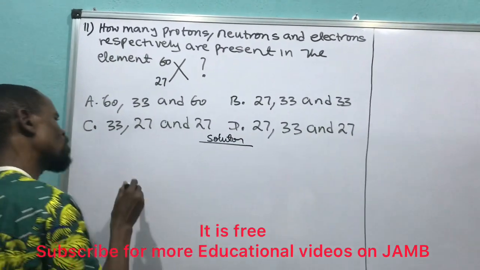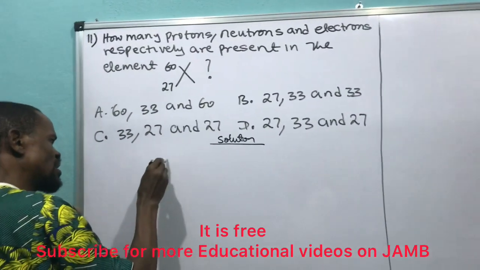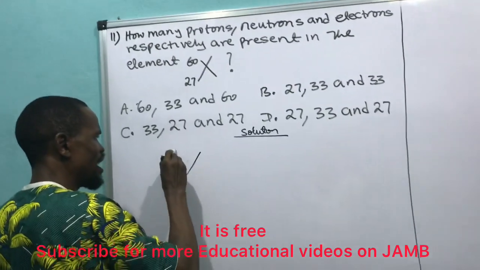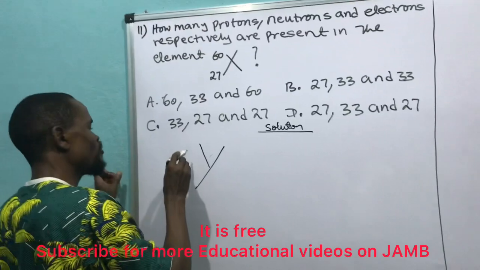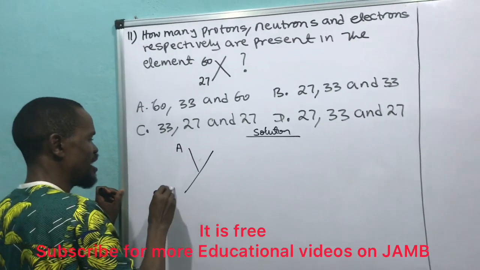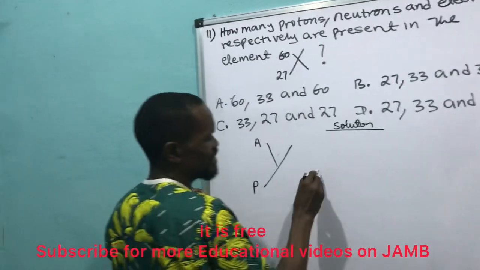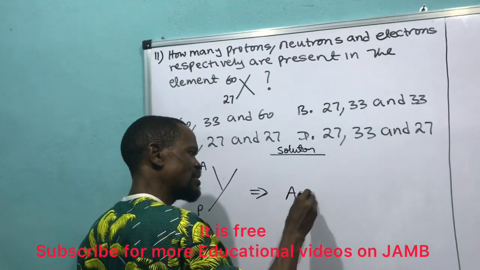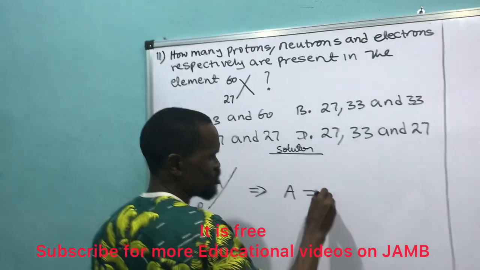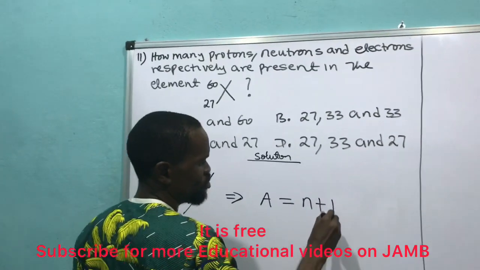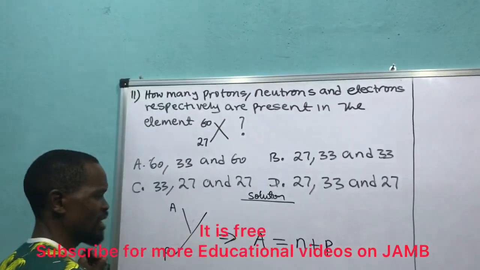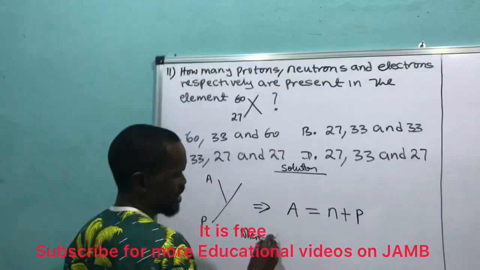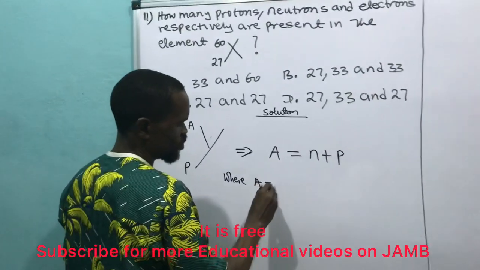I can recall that for this element, I have A here, and I have P. It implies that A is equal to neutron plus proton. Are you getting what I'm saying here? And where A is equal to what?